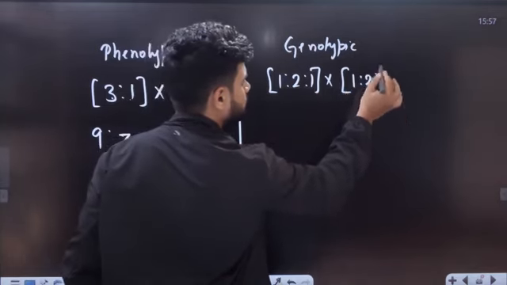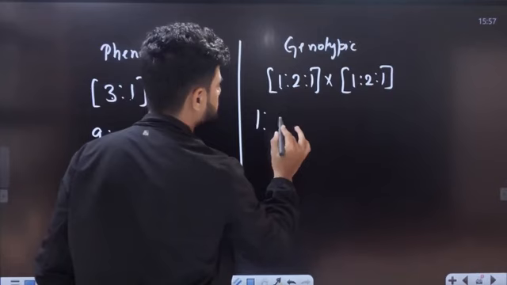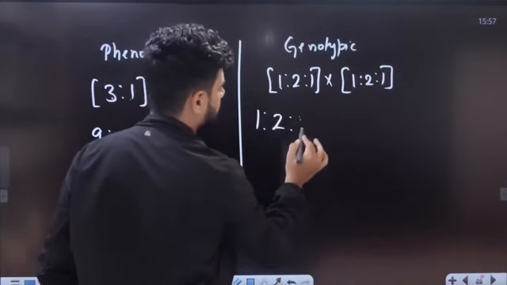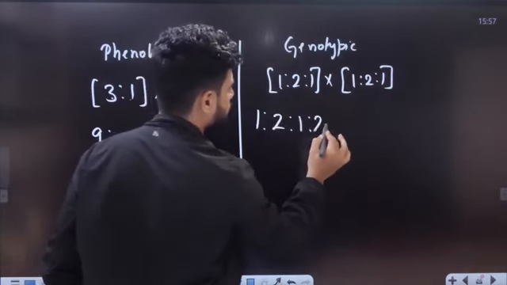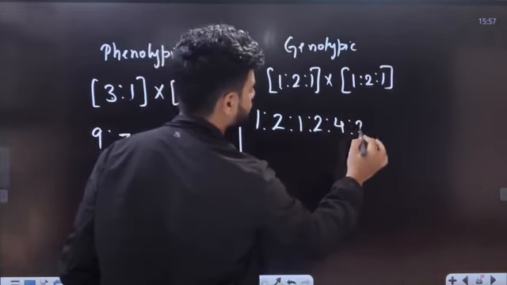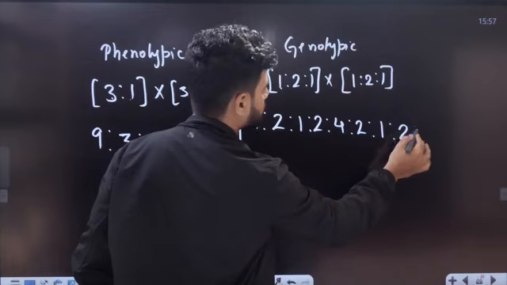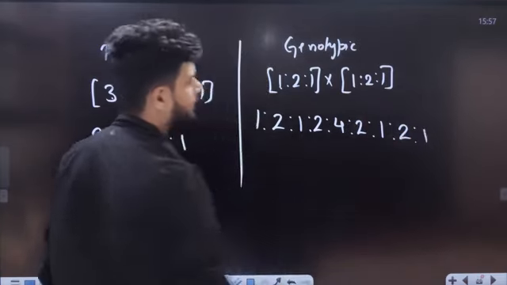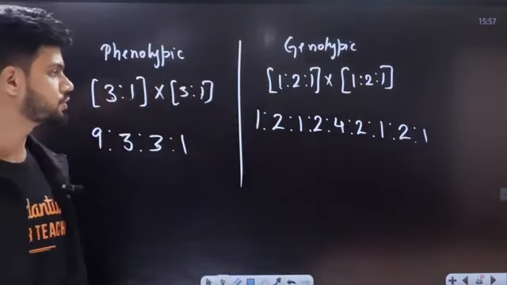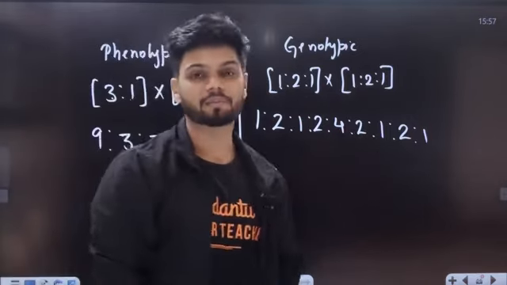1:2:1 was the monohybrid. Cross it. 1 into 1 is 1. 1 into 2 is 2. 1 into 1 is 1. 2 into 1 is 2. 2 2s is 4. 2 into 1 is 2. 1 into 1 is 1. 1 into 2 is 2. And 1 into 1 is 1. That is 1:2:1:2:4:2:1:2:1, your genotypic ratio of your dihybrid cross.